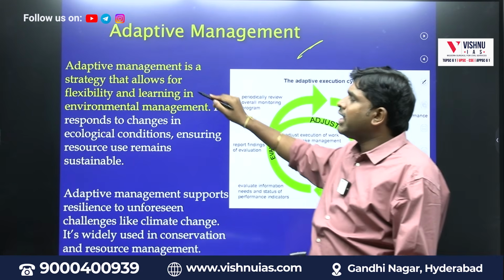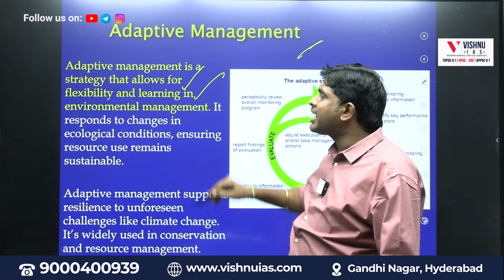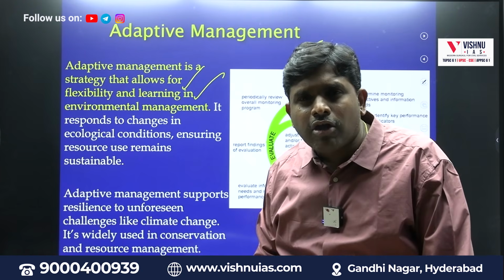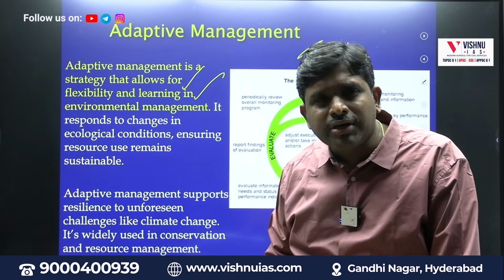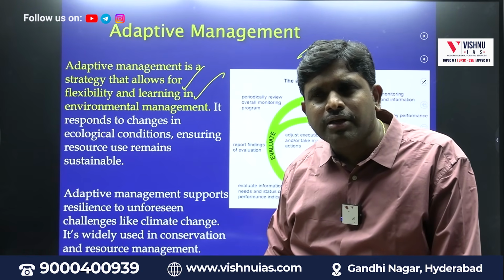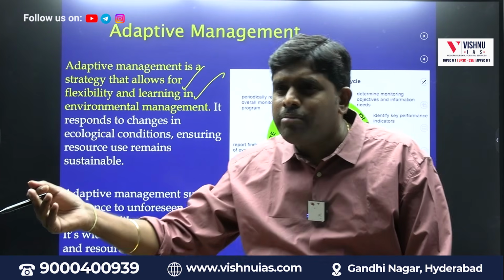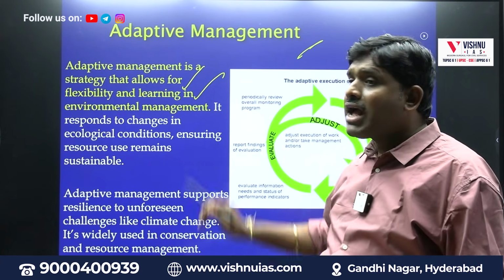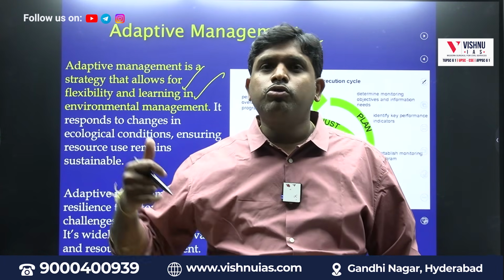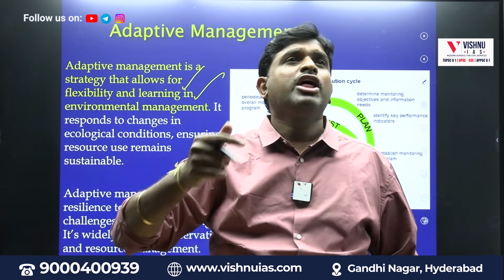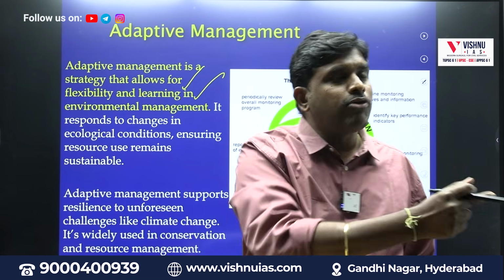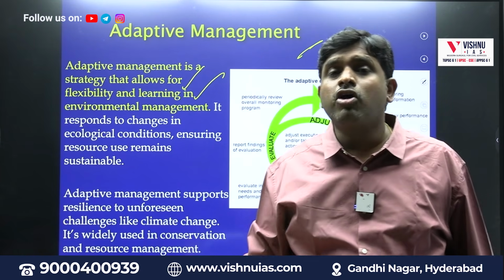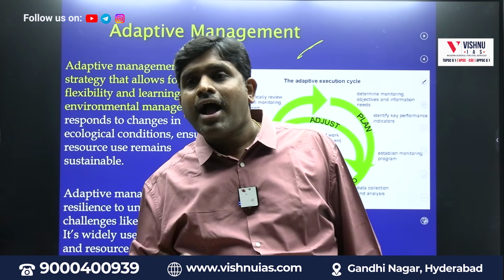Adaptive management is a strategy that allows for flexibility and learning in environmental management. See, if we want to protect the environment, we need to have environmental management. When we want to have environmental management, whether we have to adapt to the environment or the environment should adapt to us, that is called as adaptive management. We have to adapt to the forest, we have to adapt to the atmosphere, we have to adapt to the water resources. That is required to have a proper environment. To have a proper environment, what is the management we need to have? Adaptive management.